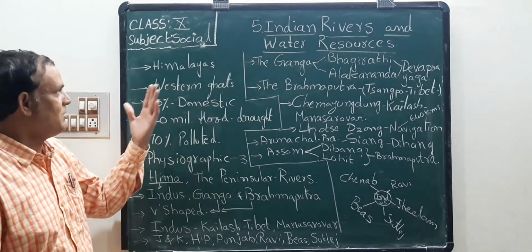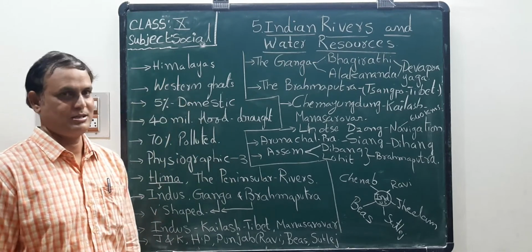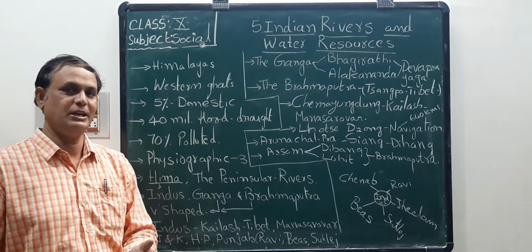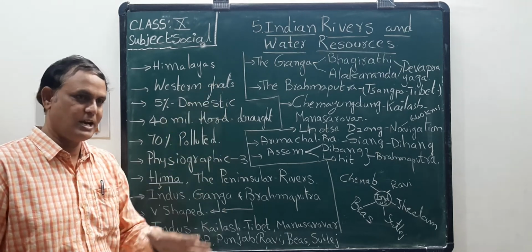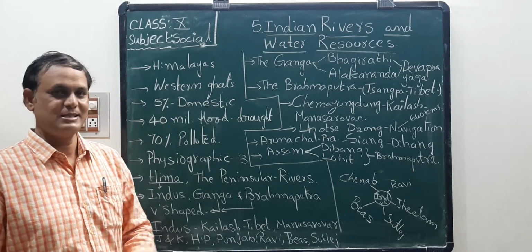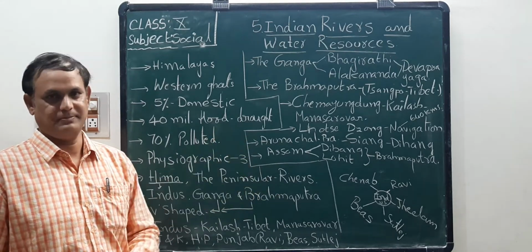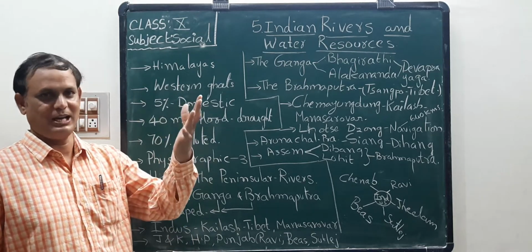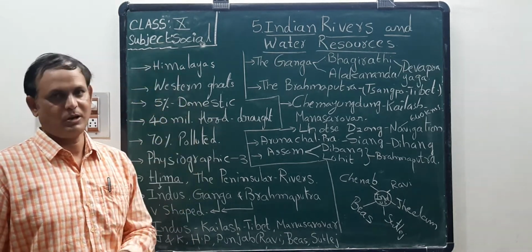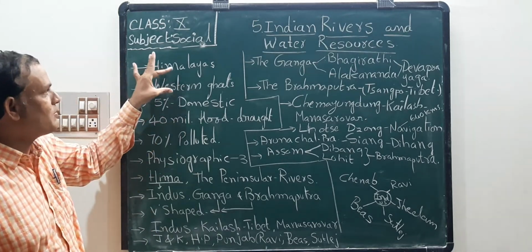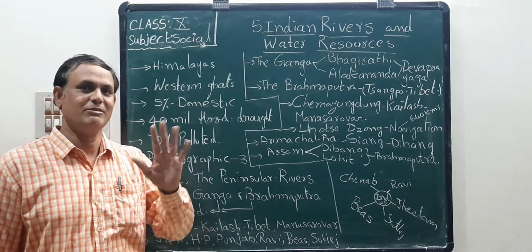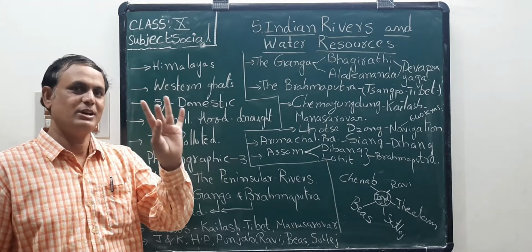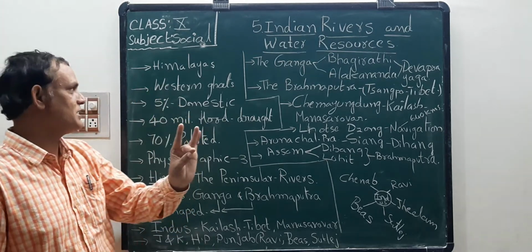Next one is the Western Ghats. Where are the Western Ghats located in our country? They are located on the west side of our country, near the Arabian Sea. The Himalayas are in the north part of our country. These two are the main sources of our river system in India. What are the two sources? Himalayas and Western Ghats.